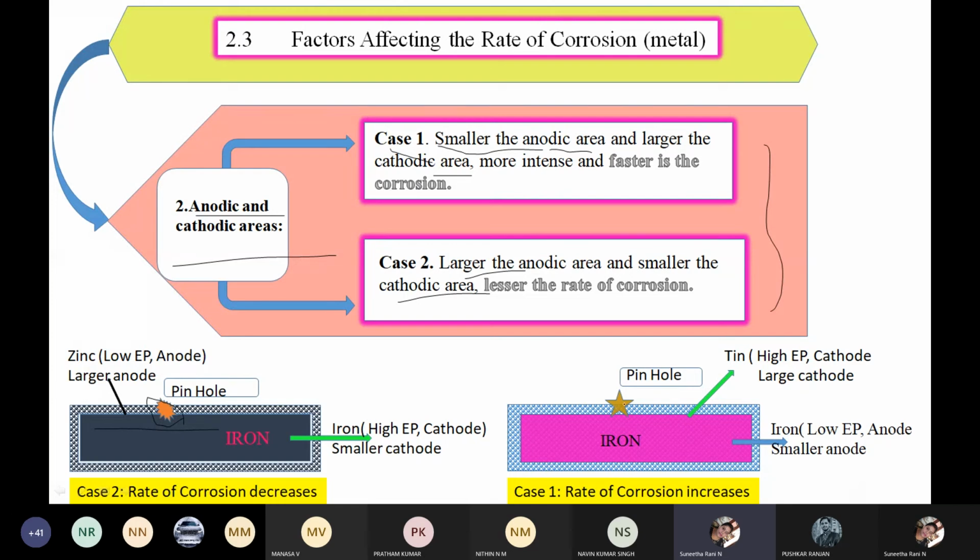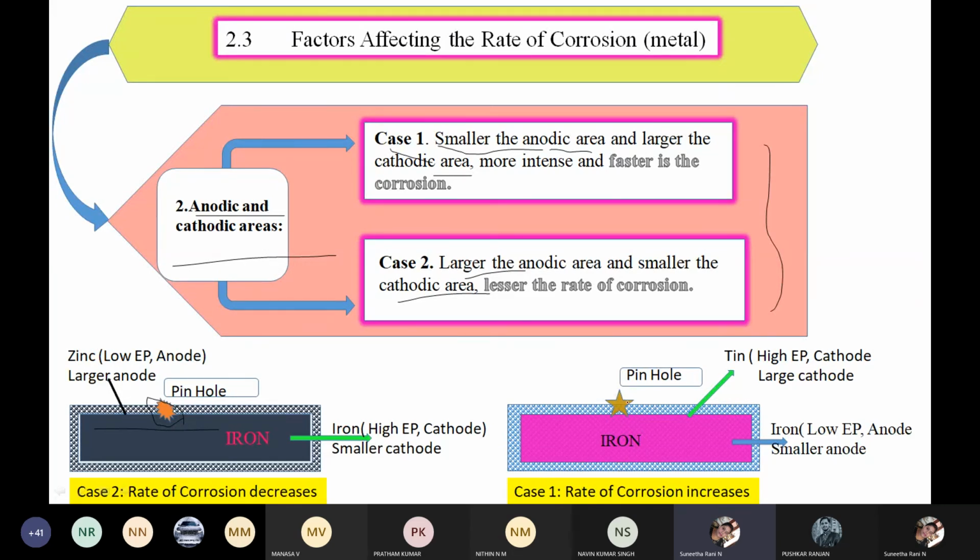They have not broken the metal piece. It is just inserted, just like a hole, so the anodic area is smaller. Here it is only a pin type, a small portion. They have pinned the iron rod. So this iron has a smaller anodic area.